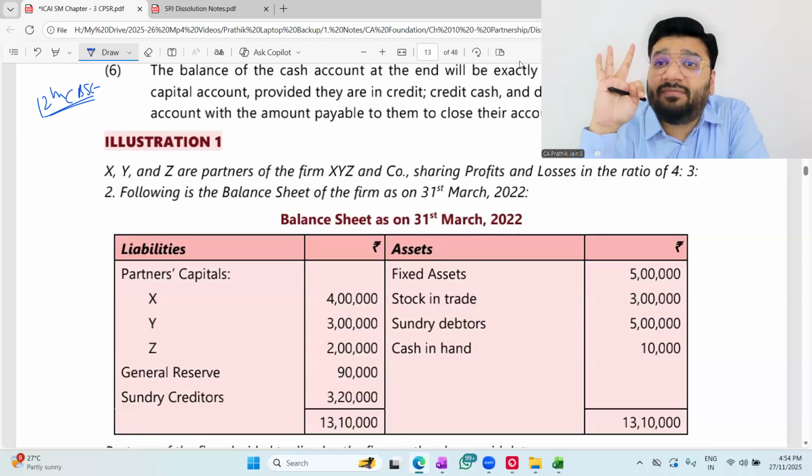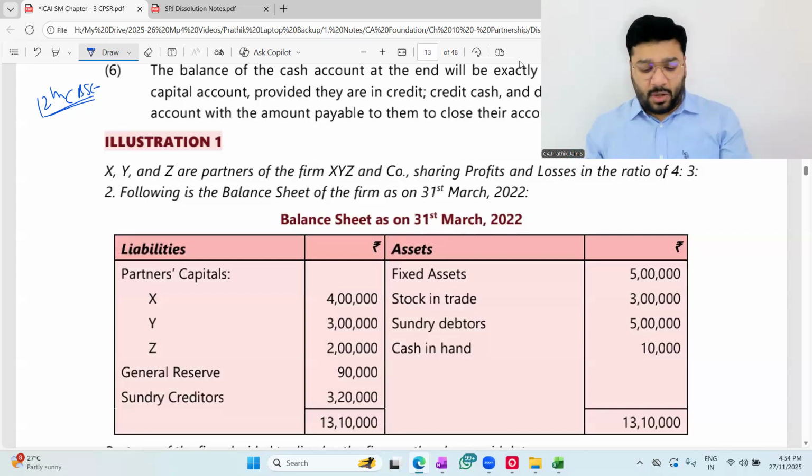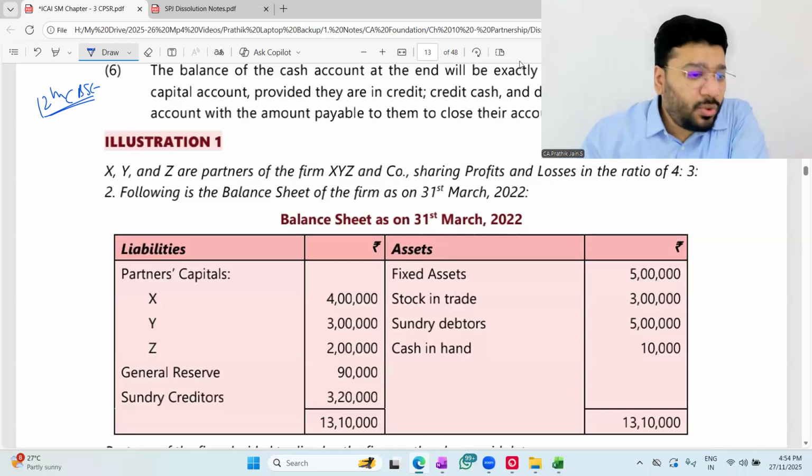Whereas in 12th CBSE, we have discussed almost 20 plus questions, different varieties of questions to handle each and every adjustment individually. So do practice of that. Watch that video. If not watched, then come back to this. Now, illustration 1 we have done in the last class.